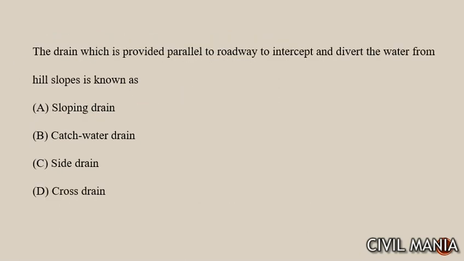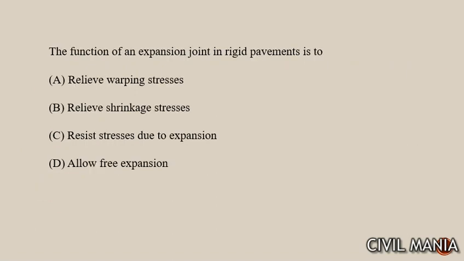विच इज कंसिडर्ड पैरेलल टू रोड टू इंटरसेप्ट एंड डाइवर्ट द वाटर फ्रॉम द हिल स्लोप इज नोन एज कैच वाटर ड्रेन। नेक्स्ट क्वेश्चन है, the function of an expansion joint in rigid pavement is to allow the free expansion. Its aim is only to allow the free expansion.